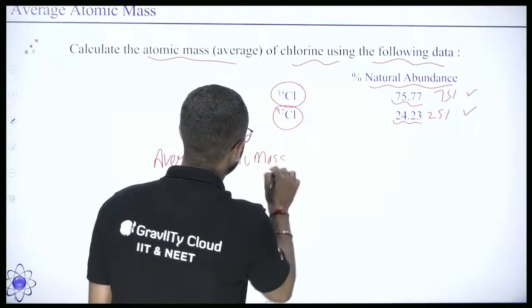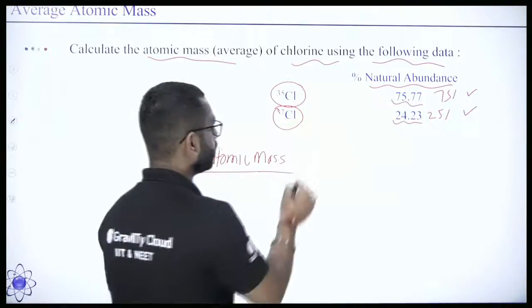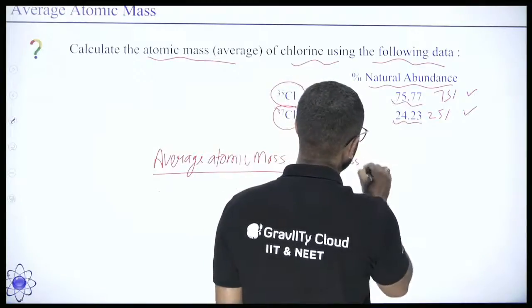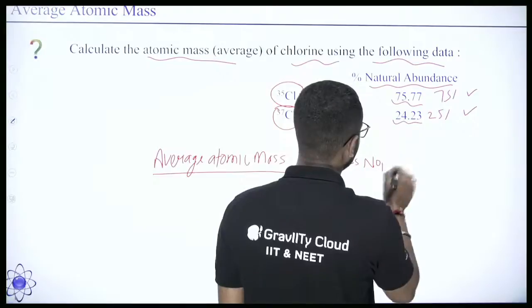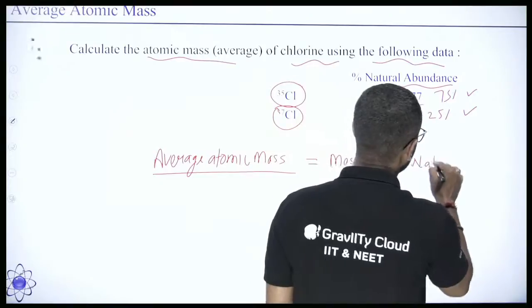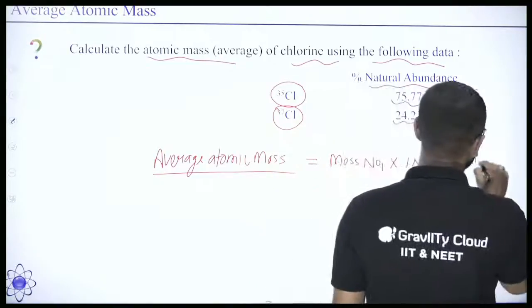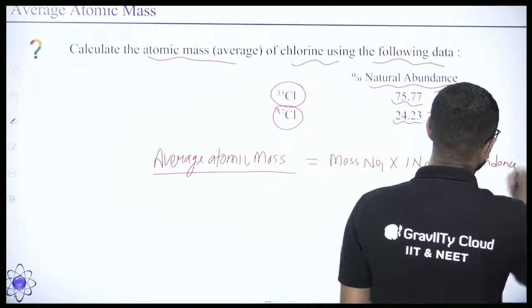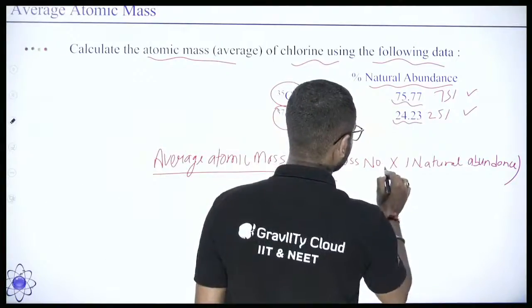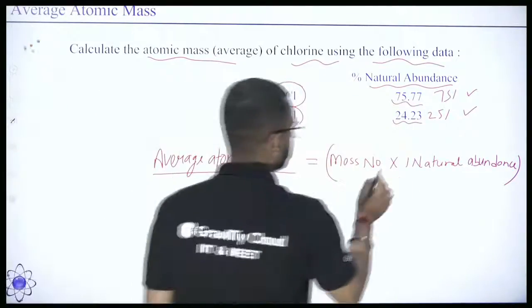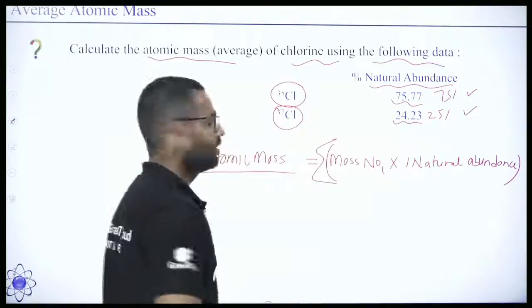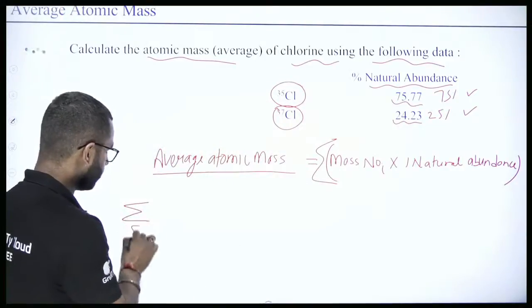The formula of average atomic mass is equal to the summation of mass number i into percent natural abundance. This sign means sum.